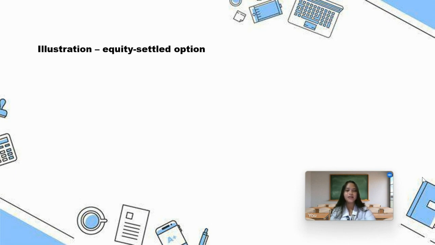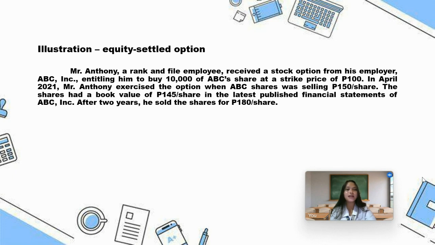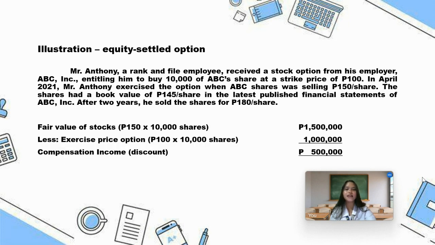Illustration of equity settled option. Mr. Anthony, a rank and file employee, received a stock option from his employer, ABC Inc., entitling him to buy 10,000 of ABC's shares at a strike price of 100. In April 2021, Mr. Anthony exercised the option when ABC share was selling at 150 per share. The shares had a book value of 145 per share in the latest published financial statements of ABC Inc. After 2 years, he sold the shares for 180 per share. Fair value of stocks 150 times 10,000 shares, we have 1,500,000 less exercise price of option 100 times 10,000 shares, 1 million. Therefore, we have a compensation income of 500,000 pesos.